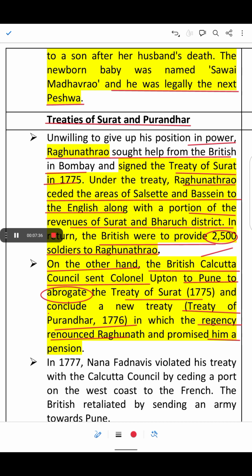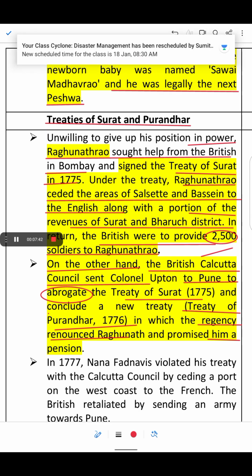Here renounce means to reject Raghunath Rao from the Peshwa position, and also they promised him a pension.